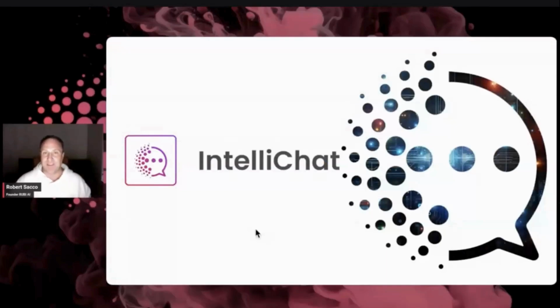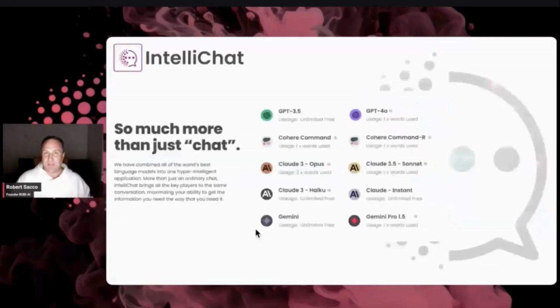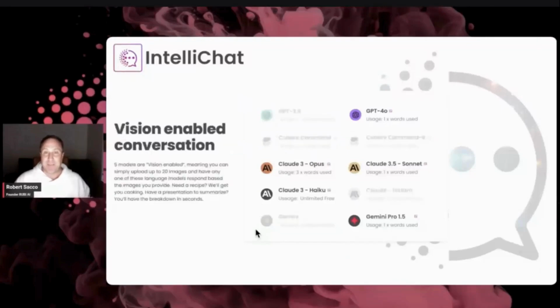And that's where IntelliChat comes in, where you don't have to have 4 or 5 different places, or you can go and see if something's true or see if they give you a better answer. It's literally a simple drop down, and you can go and find any solution that you're looking for. And maybe this one's better on GPT-4, and maybe this one's better on Claude 5, and maybe you love this one on Cohere.